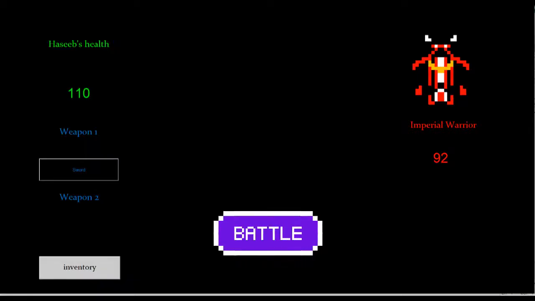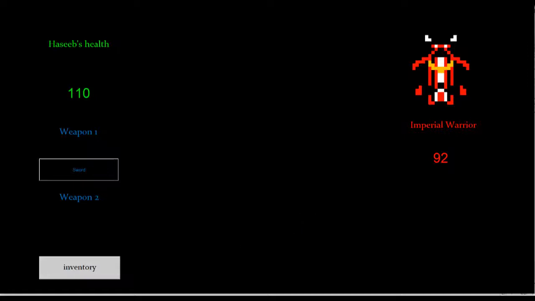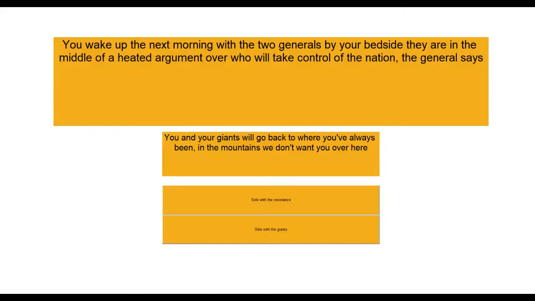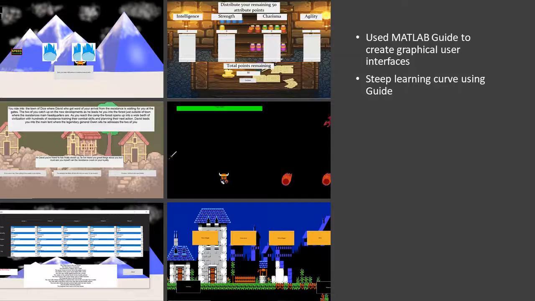As well, we wanted there to be replay value in the game. This could be done through allowing the player to make their own choices and change the game based on that. For example, there are 4 different endings to our game, all based on what decisions the player made while they were playing. We started off by learning how MATLAB's guide and graphical user interface tools could be manipulated.